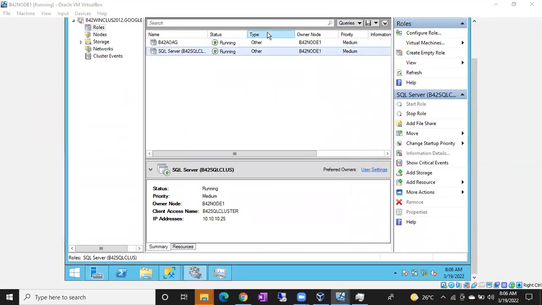Usha: ALTER AVAILABILITY GROUP name FAILOVER. Okay, very good. You tried it from Google, right? Good.